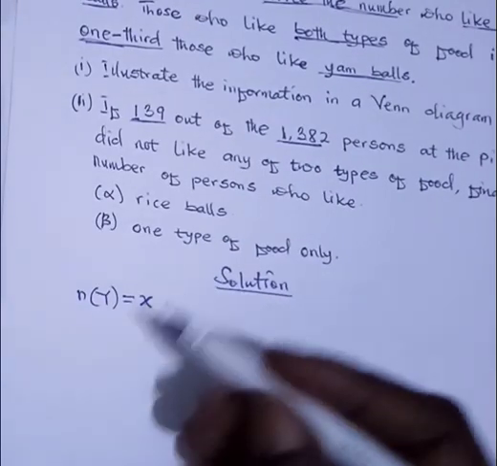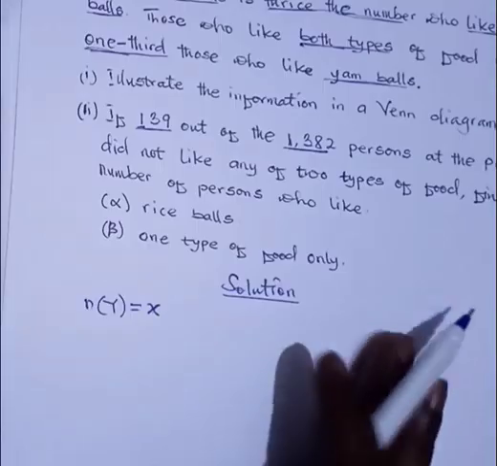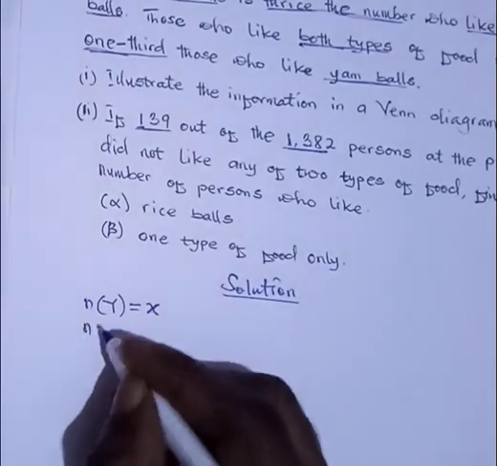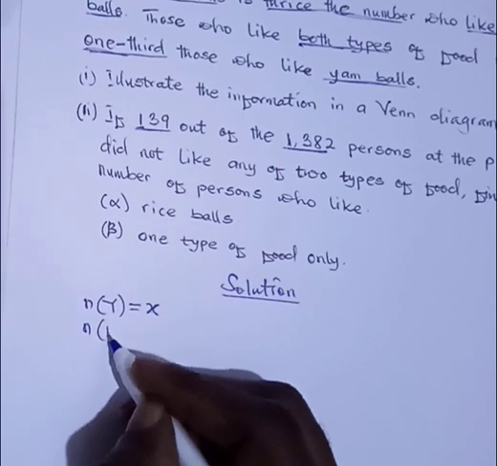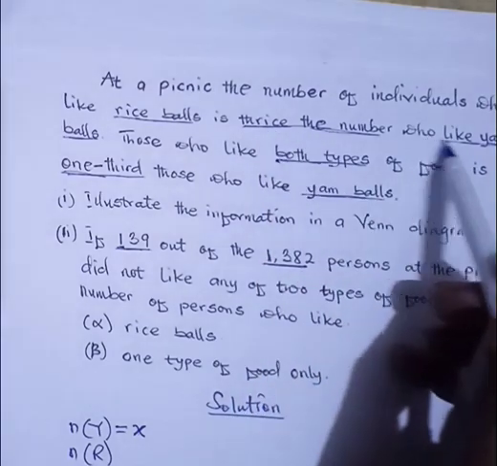Then we also use capital R to represent those who like rice. The question says those who like rice is thrice the number of those who like yam.